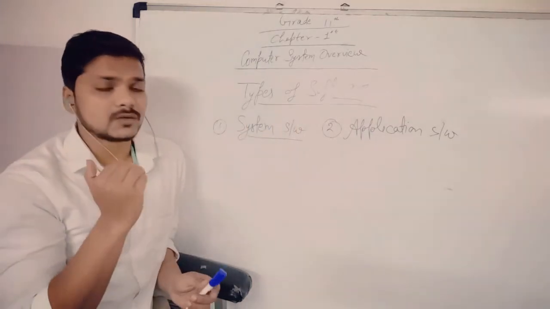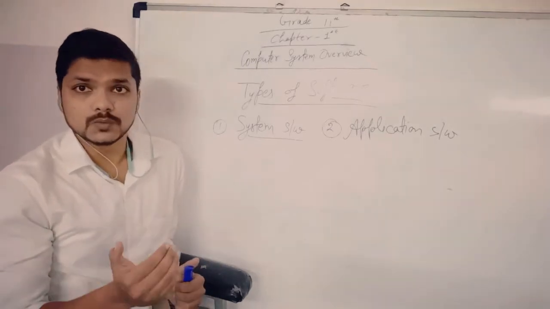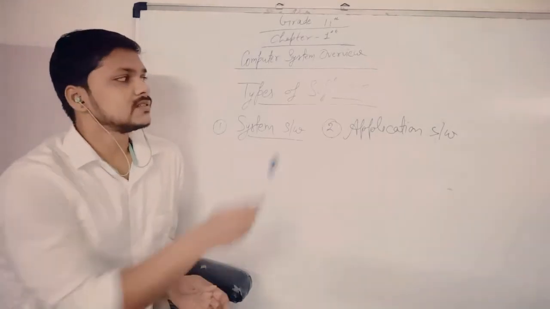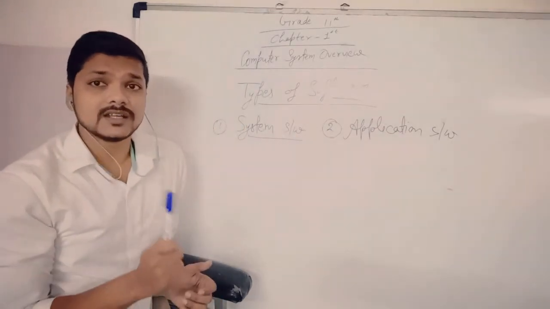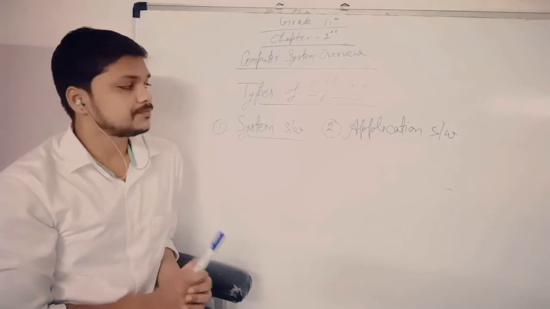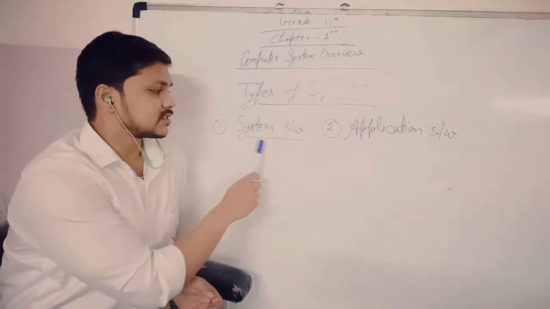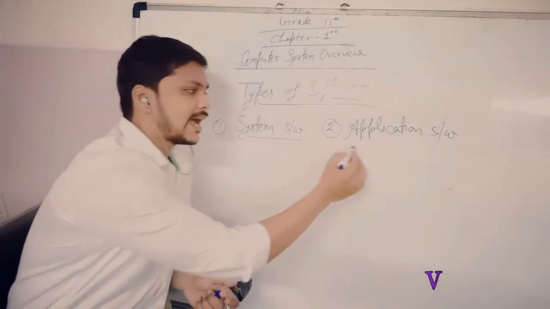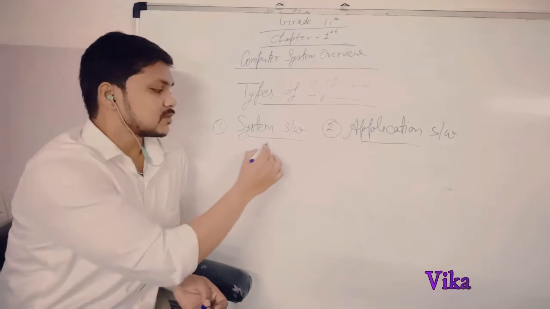If we are working on computers, all the different types of activities that we do on the computer are known as software. Today we have to discuss how many types of software are used in a computer system. There are mainly two types of software: first is system software and second is application software. First let's discuss system software.